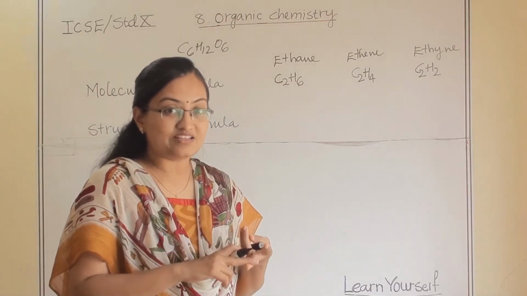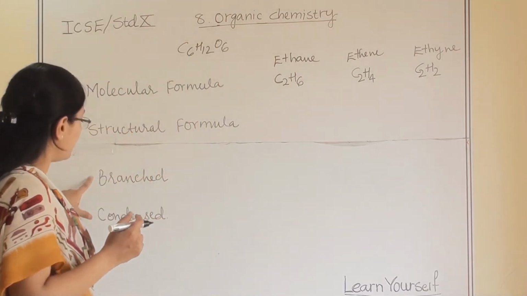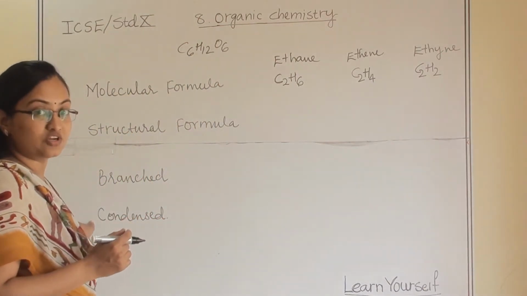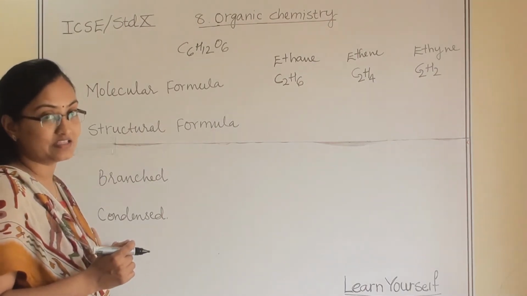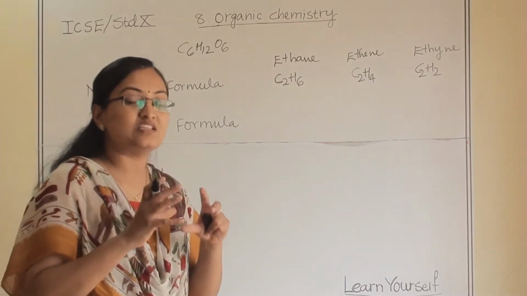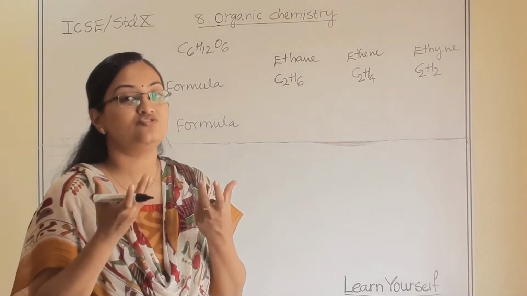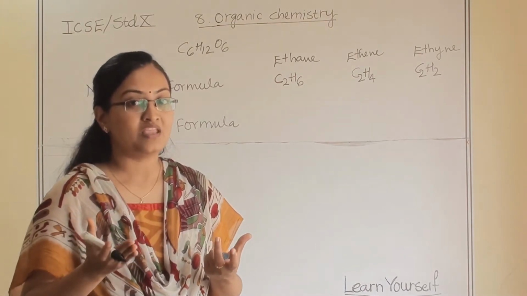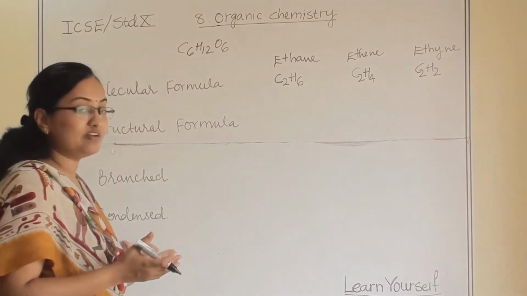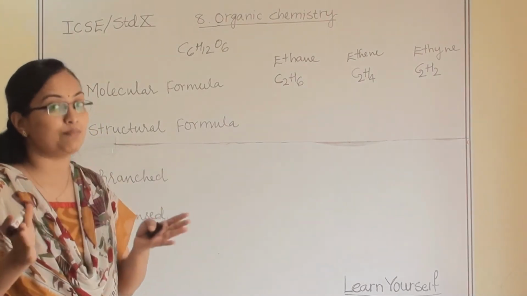One is the branch structure and one is the chain, or condensed, structure. But here the maximum importance we are giving is to the carbon-carbon chain and the carbon-carbon single bond, double bond or triple bond. So whenever we are writing a condensed structure, we show that bond separately.